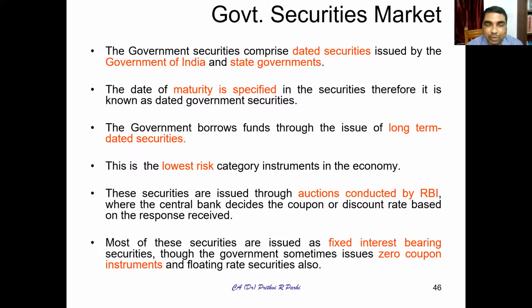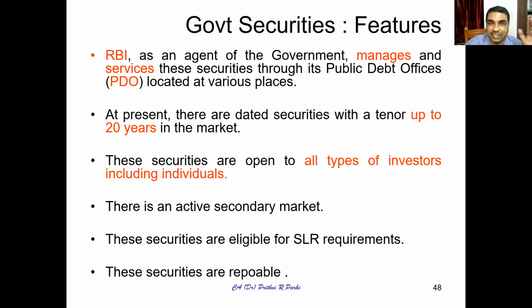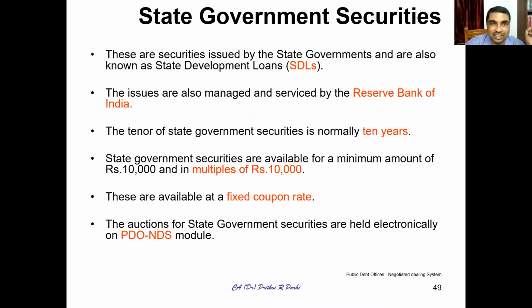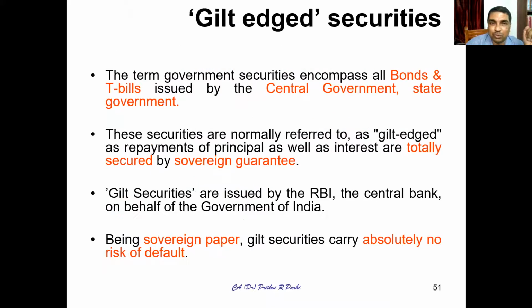As you have seen, one more component of the market is the government security market. We have seen it on the RBI website. Here short-term as well as long-term government securities are traded. Short-term components can also be called money market instruments, like treasury bills, etc. We have already seen it. So the instruments dealt in the government security market are called G-Secs, as you have already seen on the RBI website. They are also called gilt-edged securities. They are also issued by Reserve Bank of India.